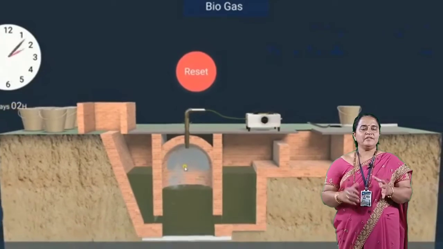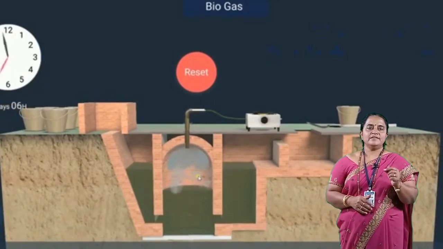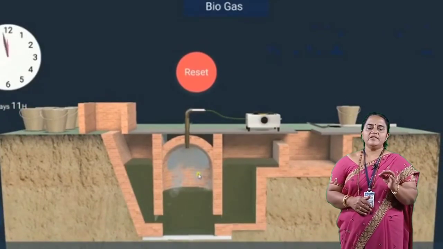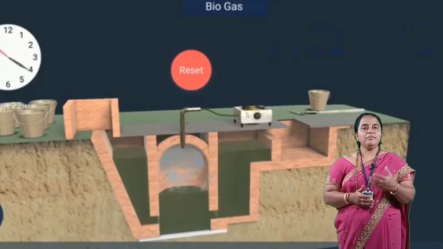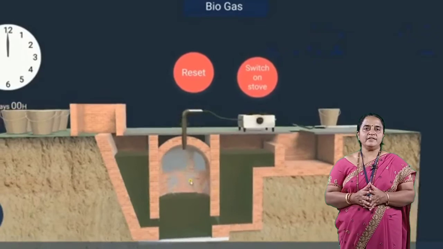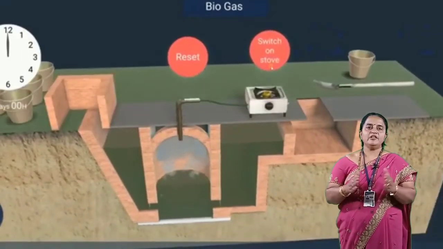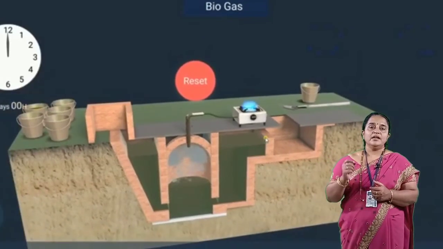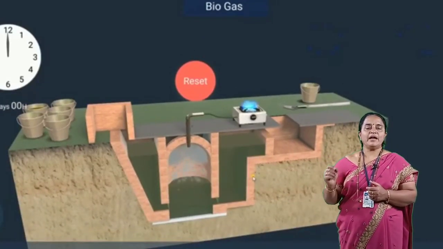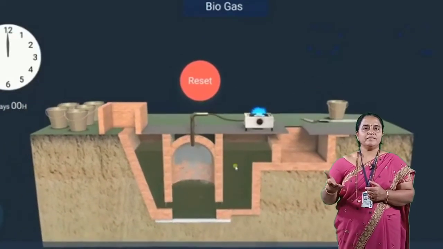Now here what happens? Cow dung contains fibrous mass along with methanogens. All herbivores are known as ruminants. In ruminants, the length of the intestine is less, and here a methanogen, methanobacteria, survives.